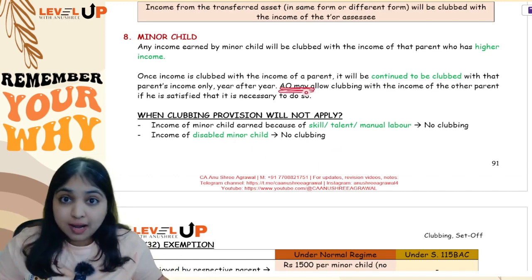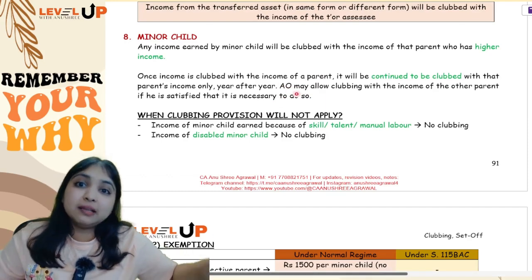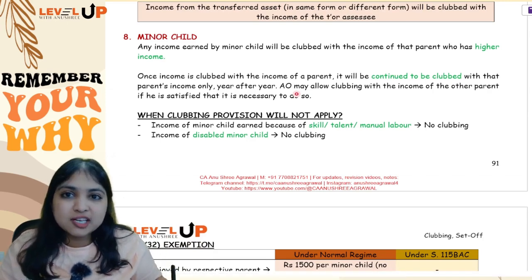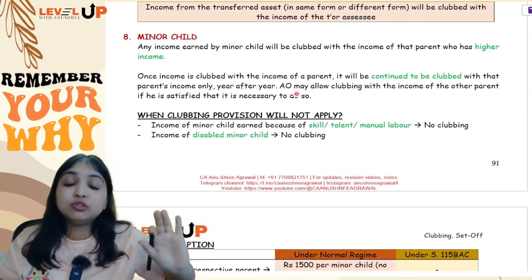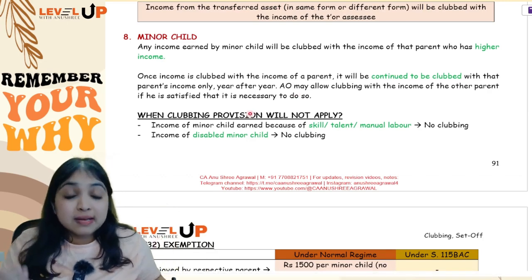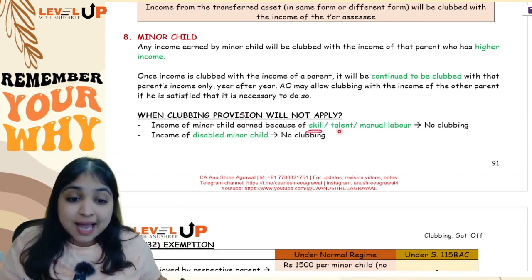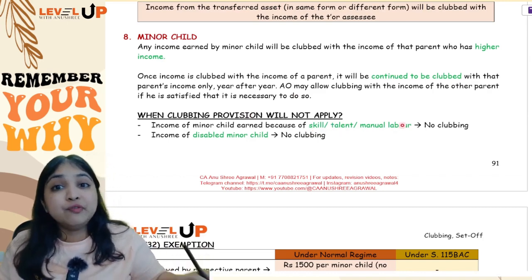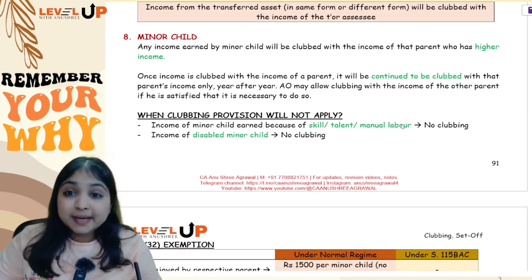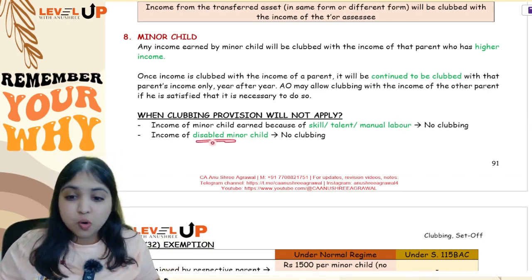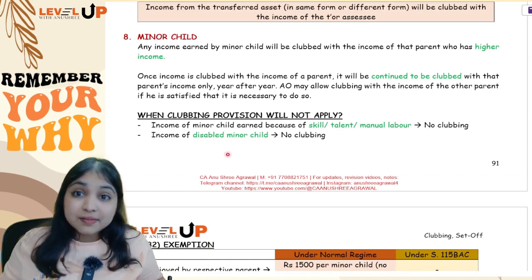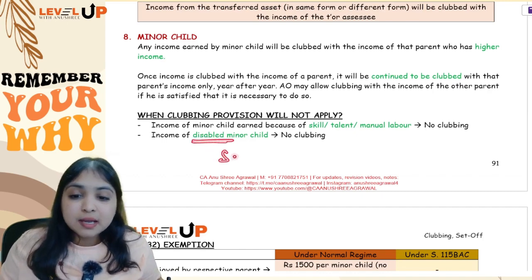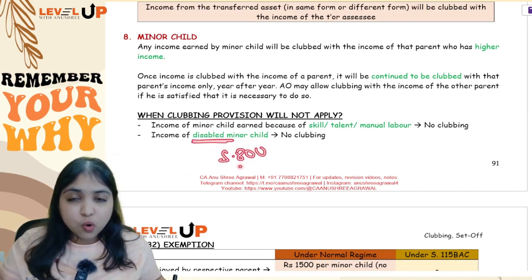Only if the AO allows clubbing the income of the minor child with the other parent, only then it can be clubbed with the other parent. Otherwise, once you start clubbing the minor child's income with one parent, it has to be continued to be clubbed with that parent only. Okay. Now see, if the minor child is earning any income because of skill, talent or manual labor, clubbing provisions will not apply, which means the minor child himself will pay tax on those incomes. Also, if the minor child is disabled, even in that situation, the clubbing provisions will not apply. Even in such cases, the minor child will pay tax on his own income, and because the minor child is disabled, he will be able to avail section 80U deduction also under chapter 6A.